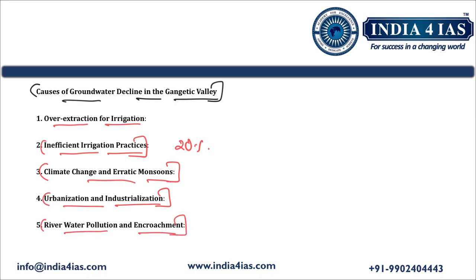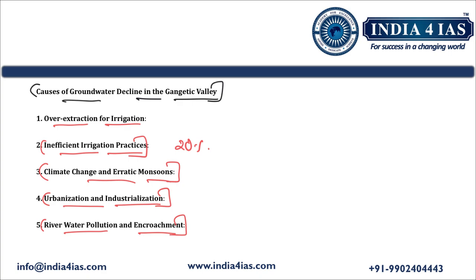The Ganga River and its tributaries are highly polluted because of untreated sewage, industrial waste, and agricultural runoff. This polluted river system hinders the surface water use for irrigation, forcing farmers to rely more on groundwater. The encroachment on wetlands and floodplains, which are natural recharge zones of the groundwater, further worsened the situation of the groundwater in Gangetic Valley.